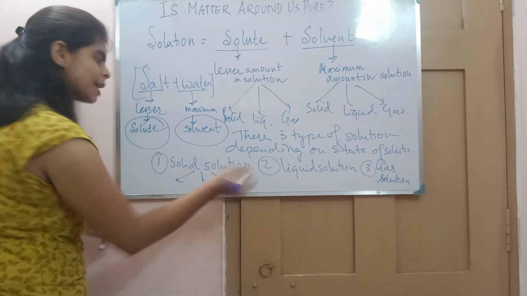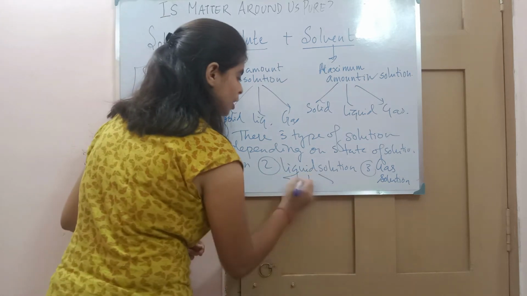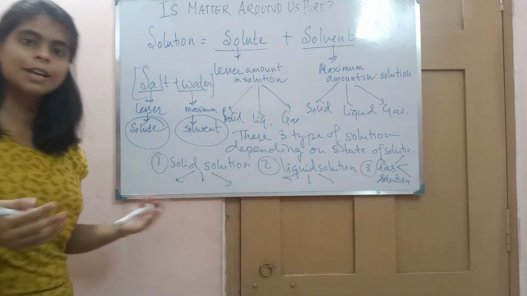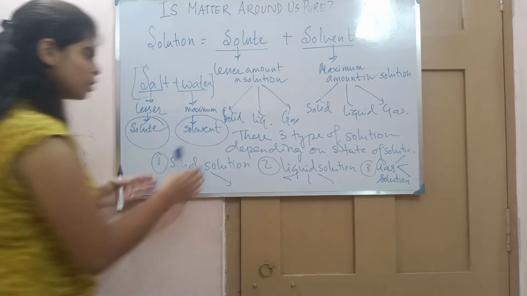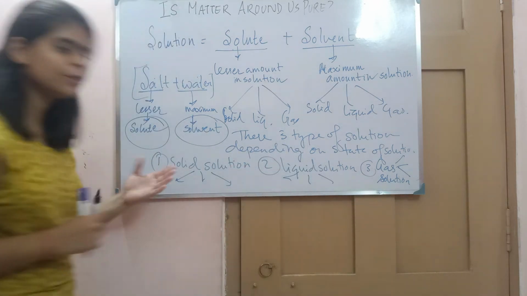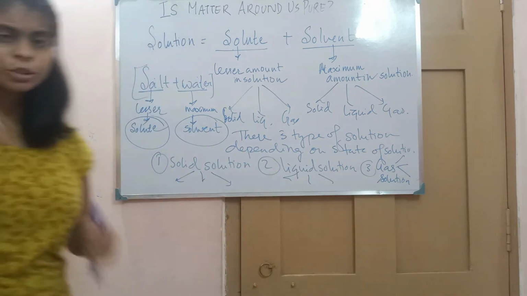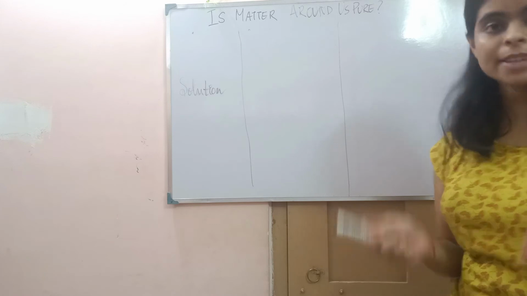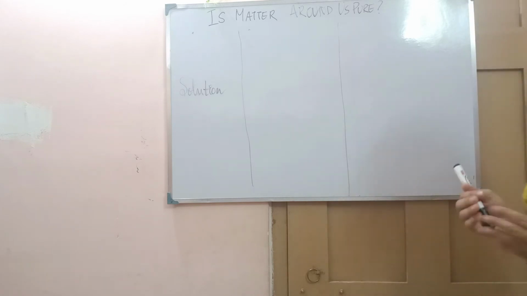Solute can be solid, gas, liquid, here also solid, gas, liquid, and even in gas also solid, gas, liquid. Solute can be anything, and for each solution I can give you the example. So let's see.